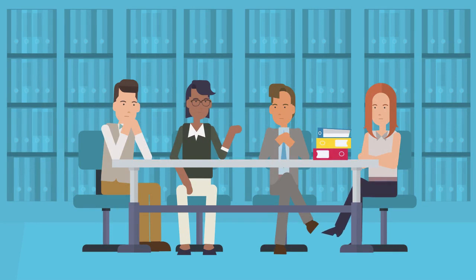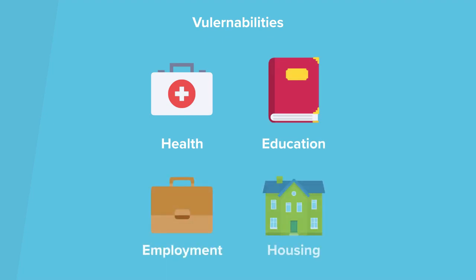Each Channel panel is chaired by a local authority, bringing together a range of multi-agency partners to collectively assess the risk and decide whether a support package is needed. If the group feels an individual is suitable for Channel, it will look to develop a package of support that is bespoke to them. Channel interventions are then delivered through local partners and specialist agencies. The support may focus on an individual's vulnerabilities such as health, education, employment, or housing. Each support package is tailored to the person and their particular circumstances.